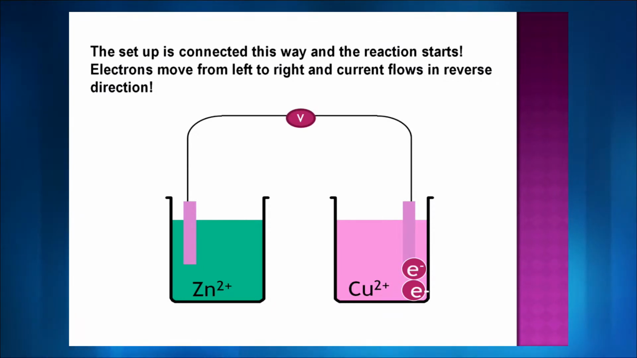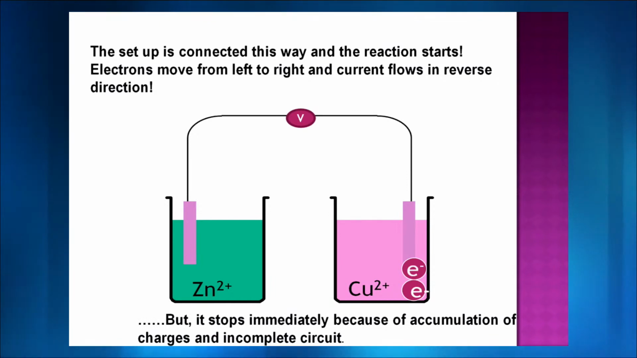So if the electrons are flowing from left to right, the current will flow in reverse direction. Now what happens? Zinc has given its 2 electrons. The electrons went from the left container to right container. What now? We do not have anything. The process has just stopped.